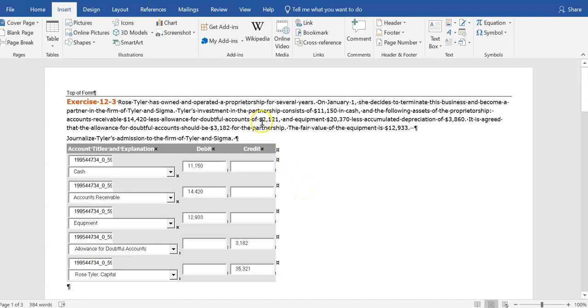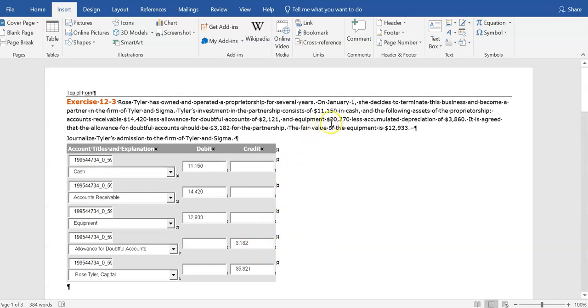Now, the old proprietorship had only recorded $2,121 as the allowance for doubtful accounts, but the two new partners have discussed and believe that $3,182 is a better allowance, so that is the one that will be recorded into the new partnership. We will credit the allowance for doubtful accounts for $3,182.